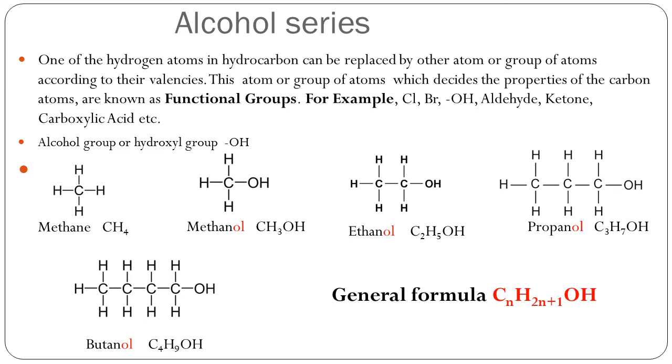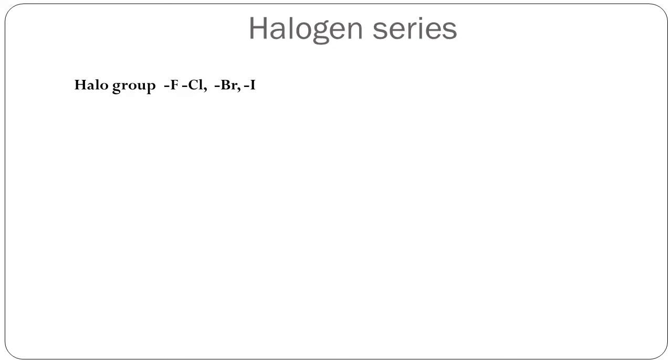These derivatives are formed by replacing one or more hydrogen atoms in a molecule of hydrocarbons by some other atom or group of atoms. These atoms or groups of atoms are called functional groups, which determine the properties of newly formed organic compounds. Here, the functional group is OH group. There are many more such groups known to human beings so far. Now let us talk about one more functional group, halogen group or halo group.